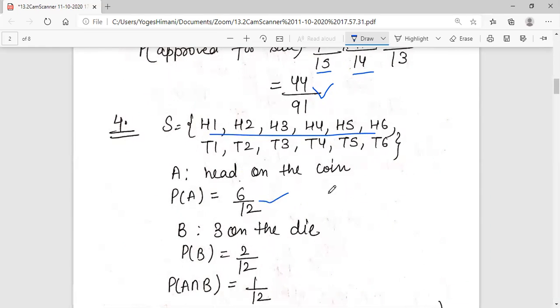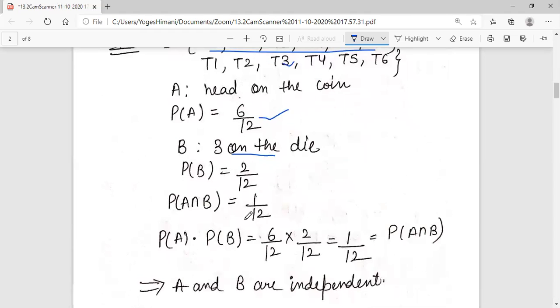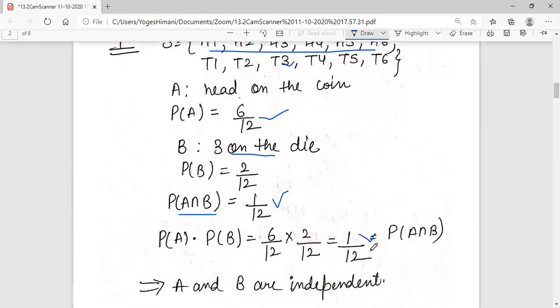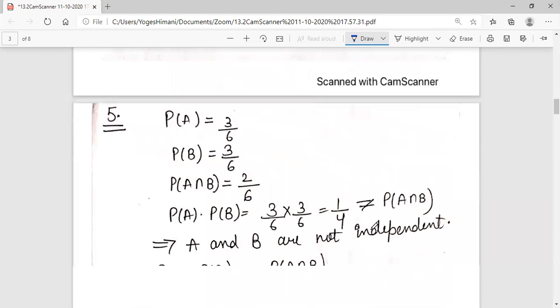It means the probability is 6 by 12. Now, B is the event 3 on the die. How many cases are there? 1, 2. What will be the probability? 2 by 12. Intersection will be common, which is 1 only, 1 by 12. Now they are saying check whether they are independent or not. Check the multiplication of P of A and P of B, that is 1 by 12, and the intersection is also 1 by 12. Both are 1 by 12, both are equal. It means A and B are independent.